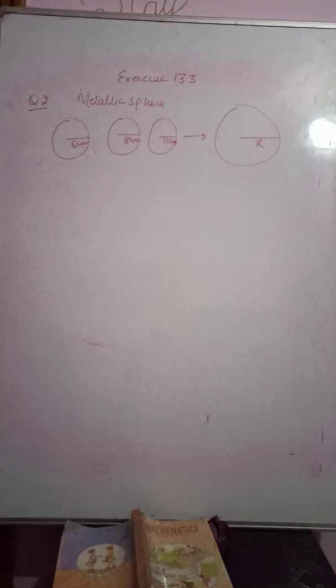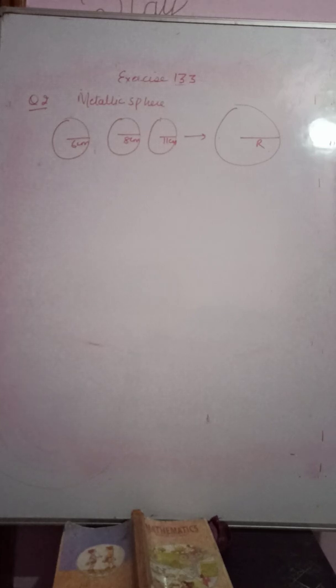How will you do it, beta? When these 3 spheres are being melted to form a new sphere, it means the volume of the 3 small spheres will be equal to the volume of the one bigger sphere, because these small spheres have been melted to form the new one, right?